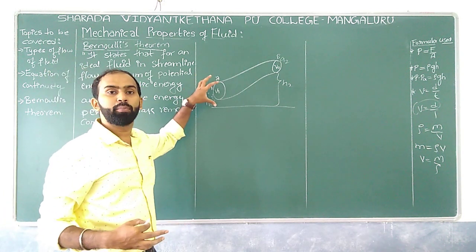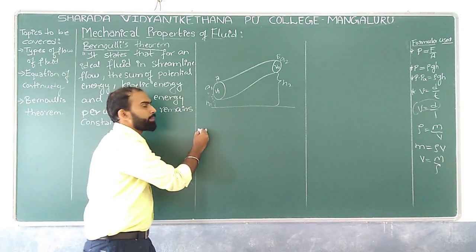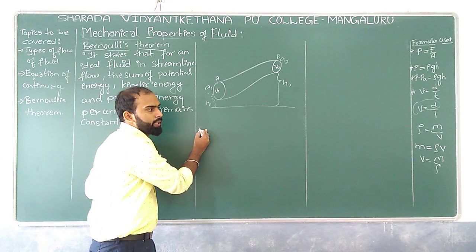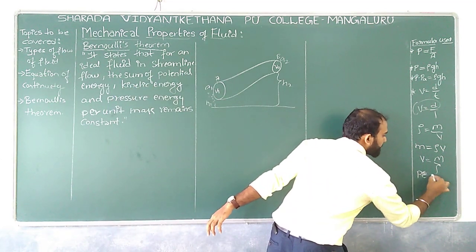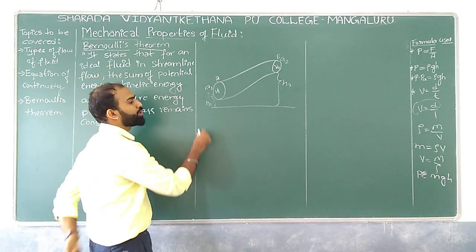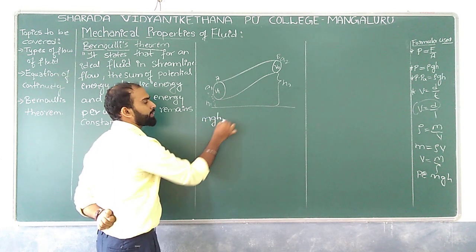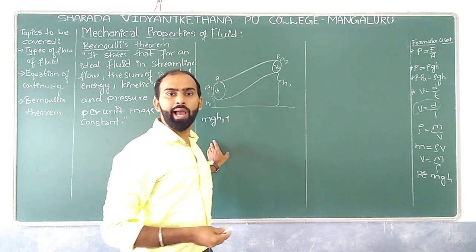Let us consider one point. According to Bernoulli, we know potential energy is nothing but mgh, right? So here the potential energy is mgh1 plus what is the kinetic energy we can have over here?